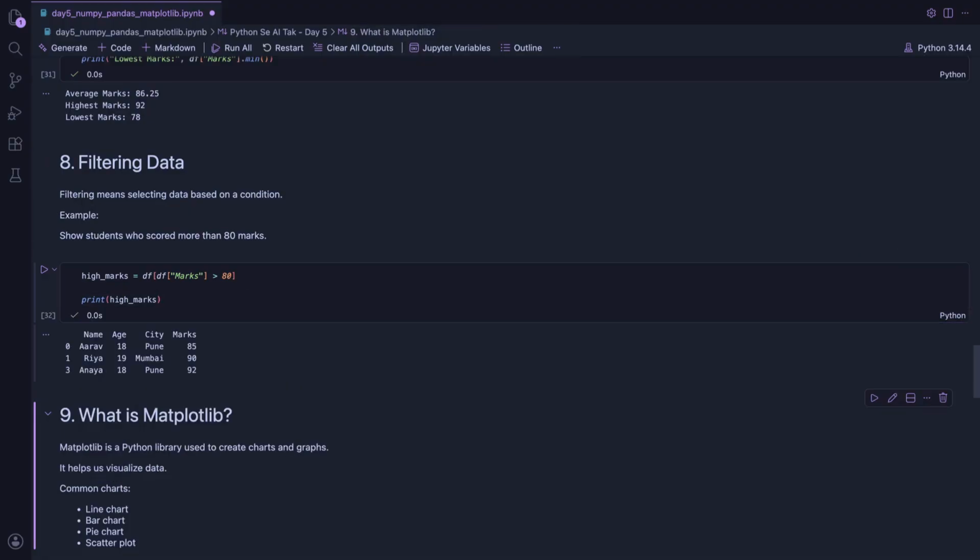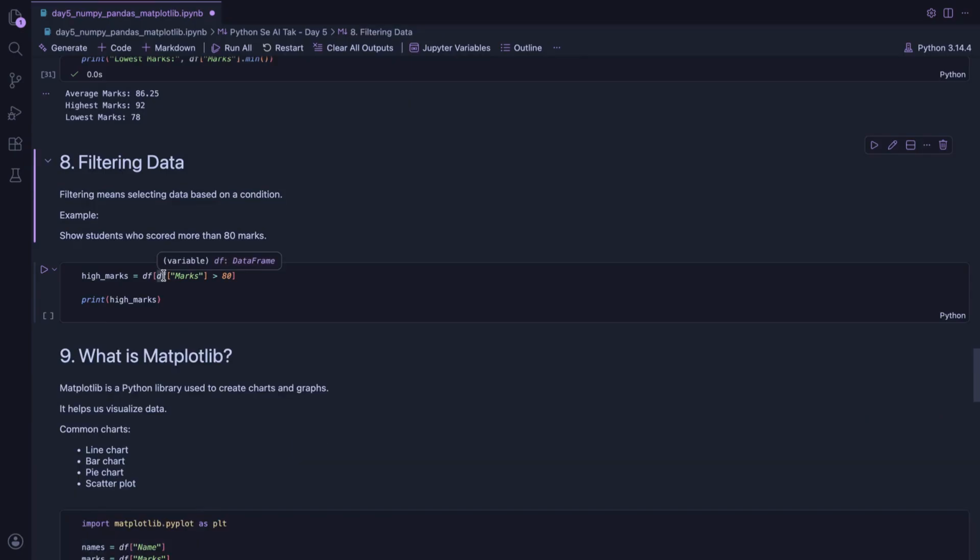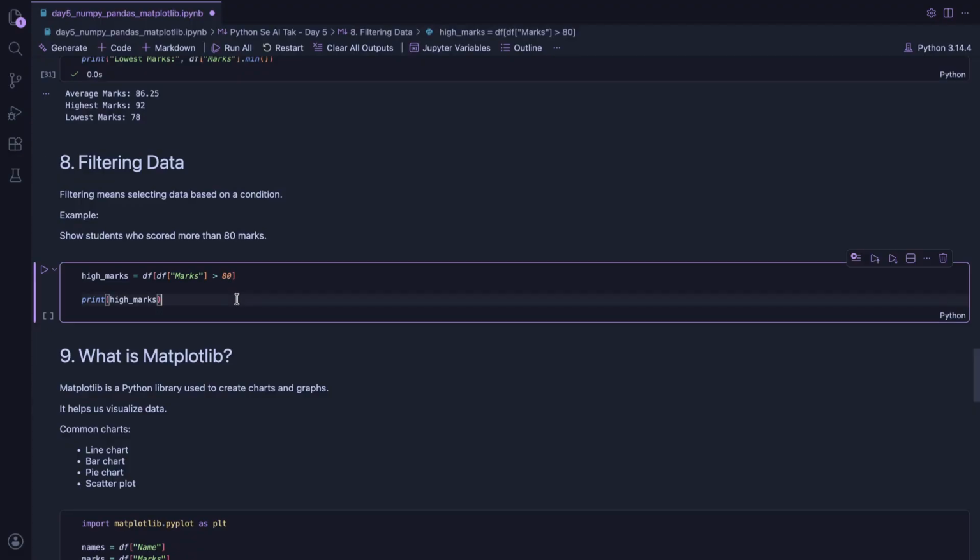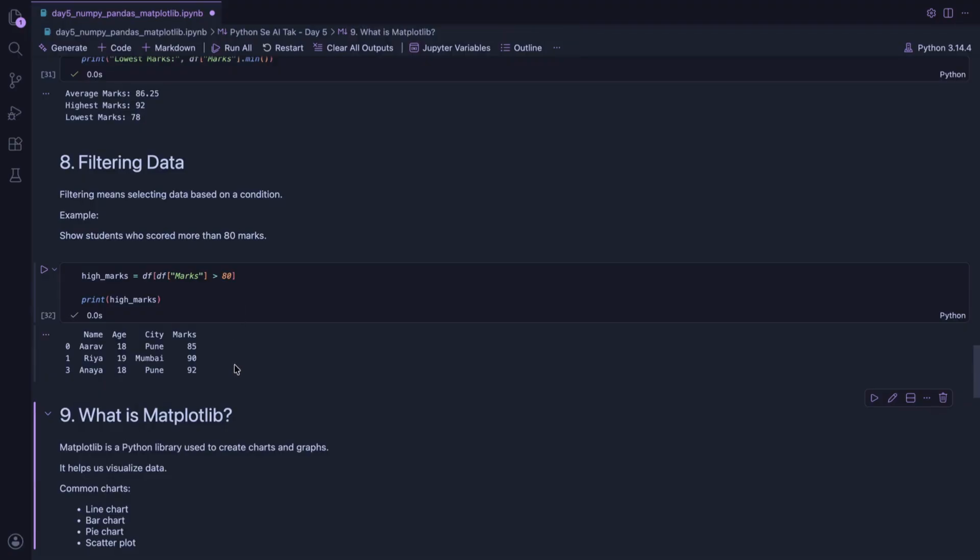Likewise, here we are checking marks greater than 80%. Pandas will return only those rows where marks are above 80. So let's check it. See, it looks a little advanced, but with practice it becomes very easy. So keep practicing.